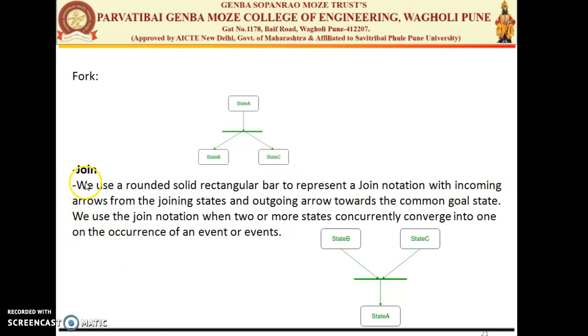Then next is the join. Join is nothing but two different states combined to get a new state. It means there are certain conditions where two parent states are combined in a join to get a new state, which is the combination of state B and state C. We will have a state A. So this is nothing but the join. There is a difference between fork and join. Fork is nothing but a parent state divided into two substates. Join is nothing but two different states get combined to get a new state, that is your state A.